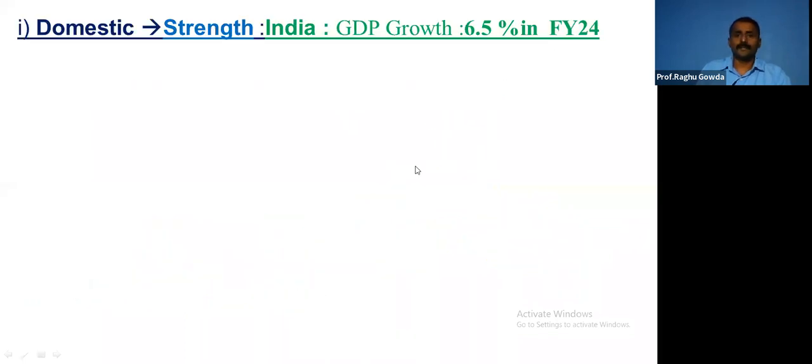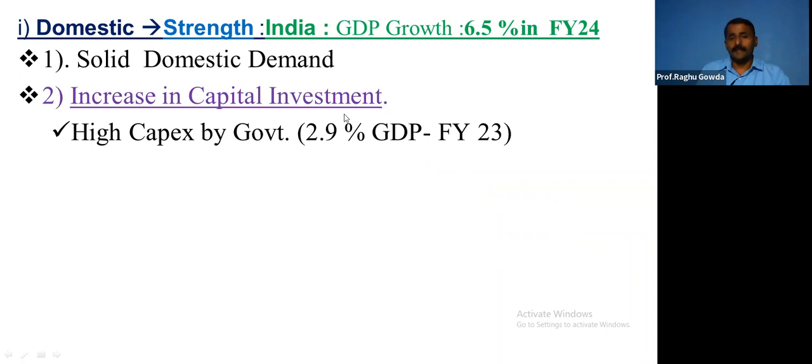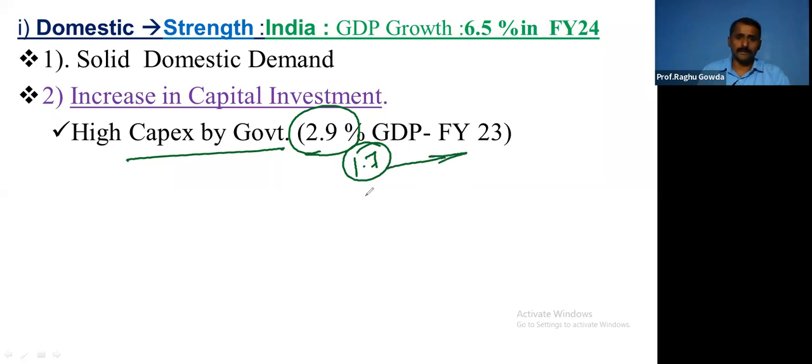Domestic strength with respect to India. What are these strengths? Solid domestic demand. So there is no need for us to worry about the external environment, because if we cater to the domestic demand, it's more than sufficient. Increase in capital expenditure, especially by the government, it is 2.9%. The average was 1.7% for a long time, for 10 years. Not only that, private capital expenditure is also picking up, increasing.